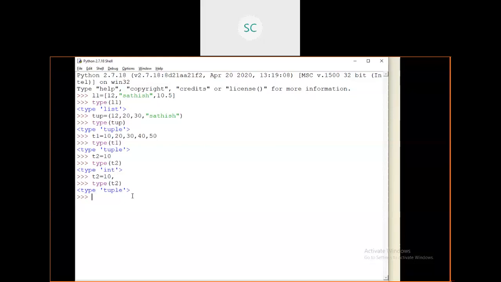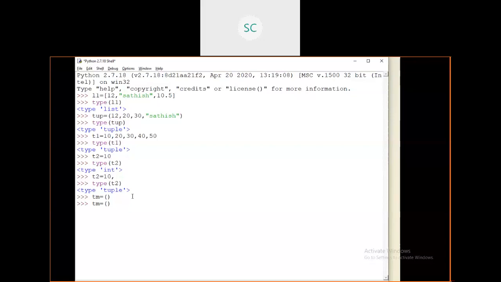In the same way, if you require an empty tuple, we have created an empty list, right? The same way you can create an empty tuple. I'm taking a tuple name tm equals to, and I'm going to use two parentheses here without any objects. This will become an empty tuple.